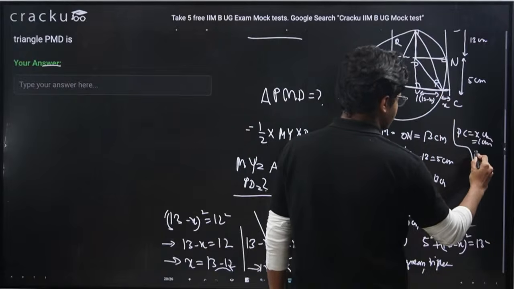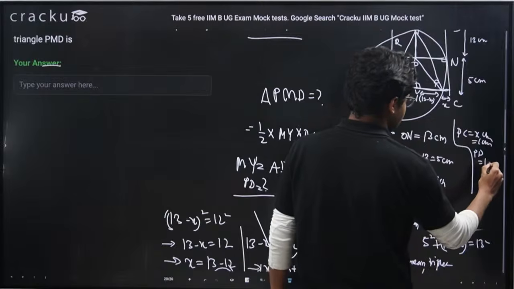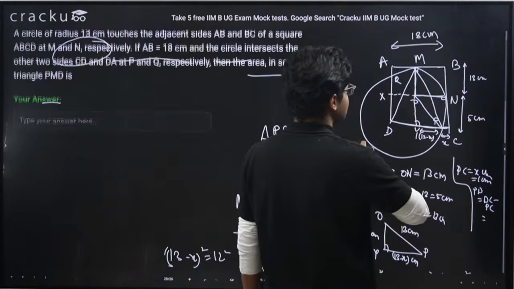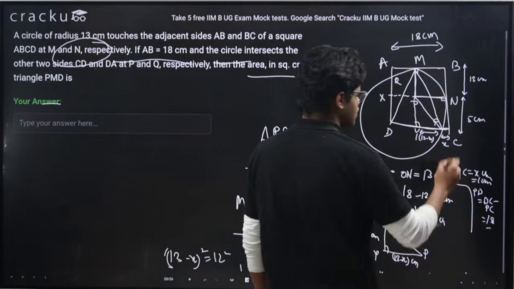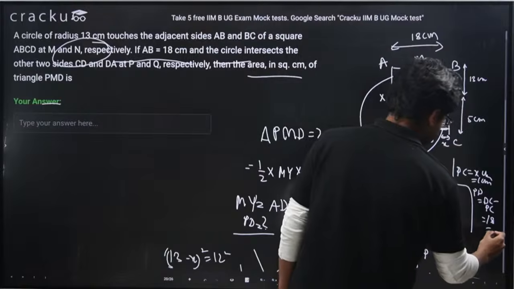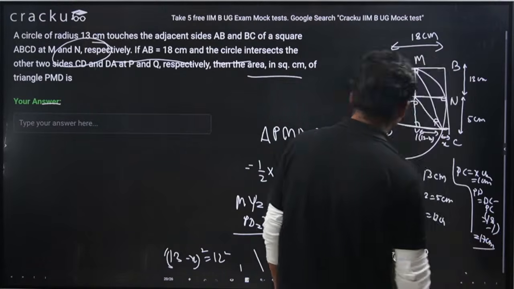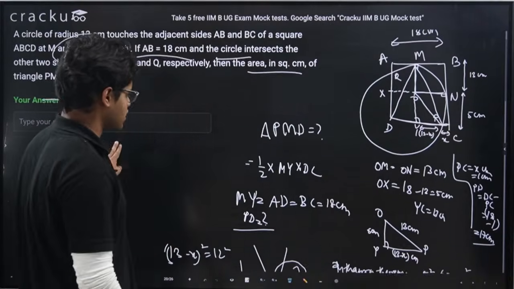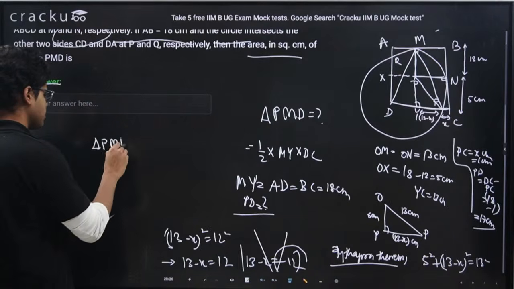Can I write the length of PD will be, what is PD? PD is DC minus PC. What is DC? DC is a side of a square, 18 centimeter, minus PC. PC is 1 centimeter. So 18 minus 1 equal to 17 centimeter. Which means for triangle PMD, what is the area?